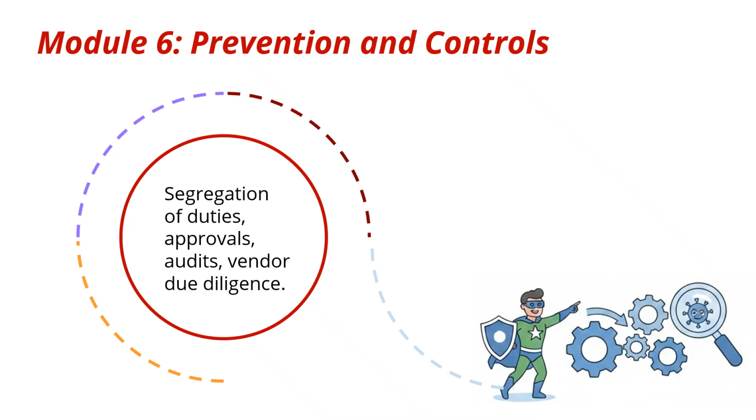Welcome everyone. In Module 6, we will focus on prevention and controls, how we stop risks before they turn into problems. We will look at practical tools like segregation of duties, approvals, audits, and vendor due diligence. These controls are not about mistrust, they are about protecting people, processes, and the organization. Prevention is a shared responsibility, and it starts with how we work every day.